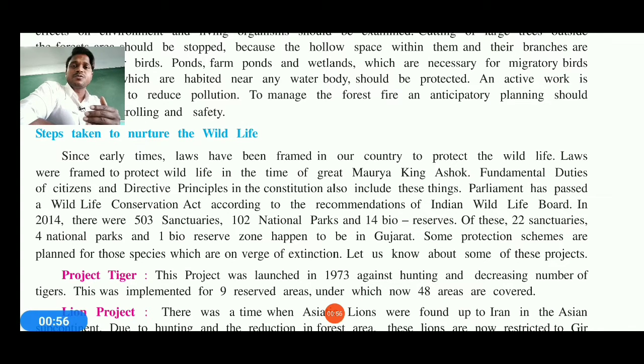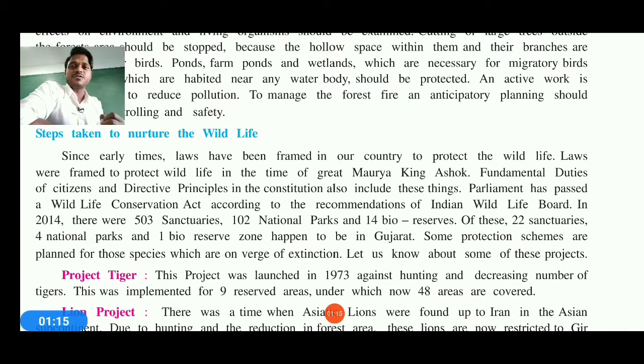Okay, since 2014 there were 503 sanctuaries, 102 national parks and 14 biosphere reserves. Out of this, 22 sanctuaries, 4 national parks and 1 biosphere reserve zone happen to be in Gujarat. That is very good. And we can say that Gujarat stands good in forestry areas.